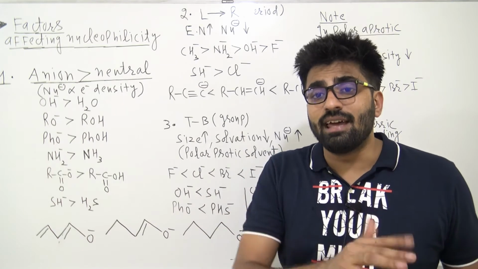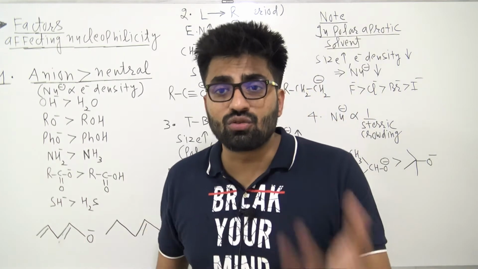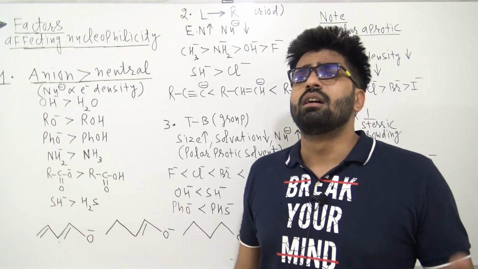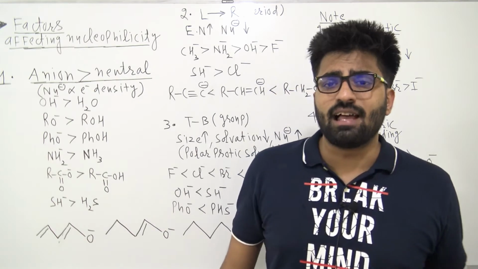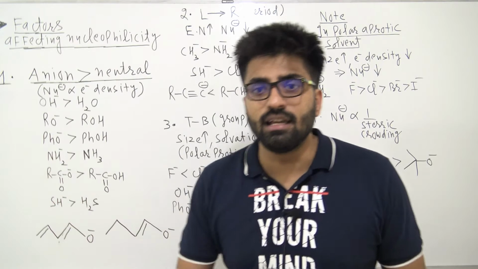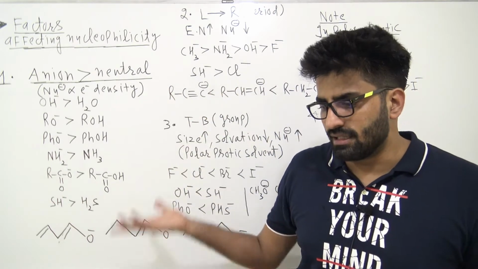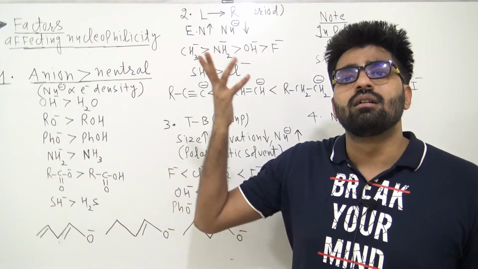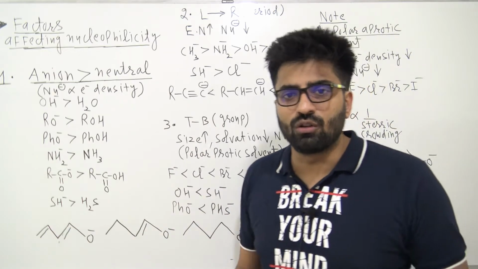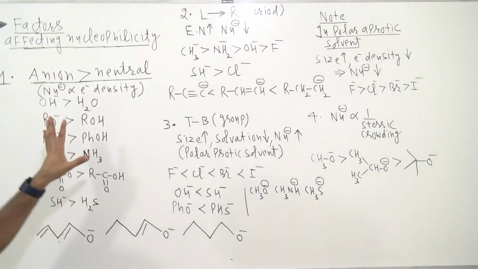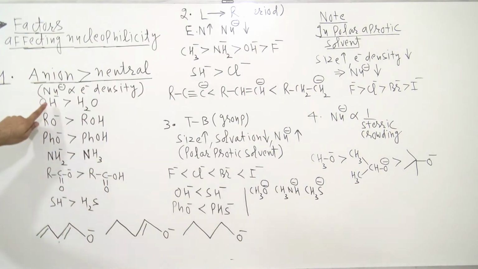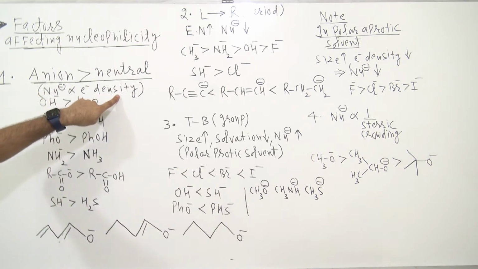So if I'm saying anion has more nucleophilicity than neutral atom, it means anion has more electron density, and obviously it has negative charge, so it has more electron density. That is why it has more nucleophilicity, right? Very simple. Nucleophilicity is directly proportional to electron density.